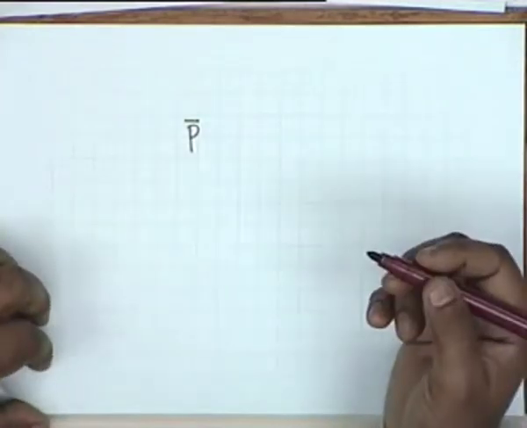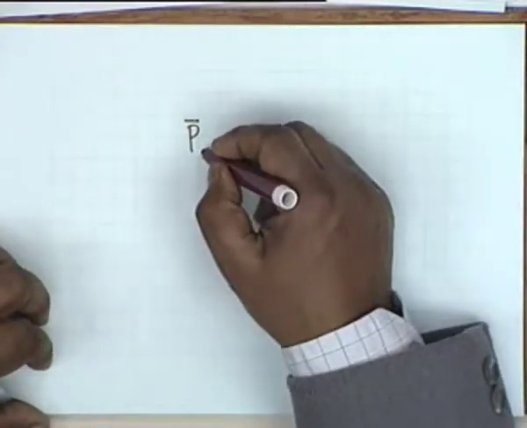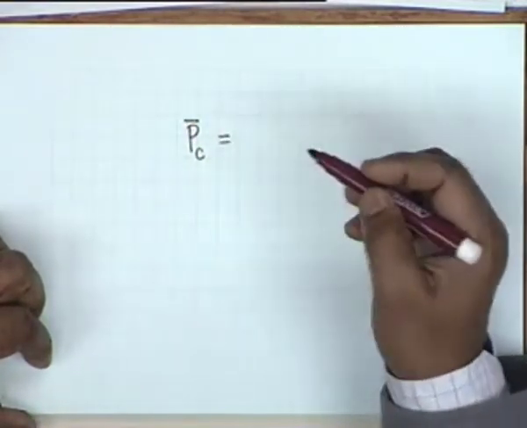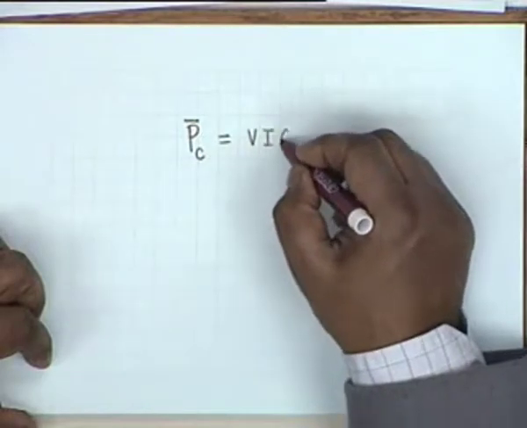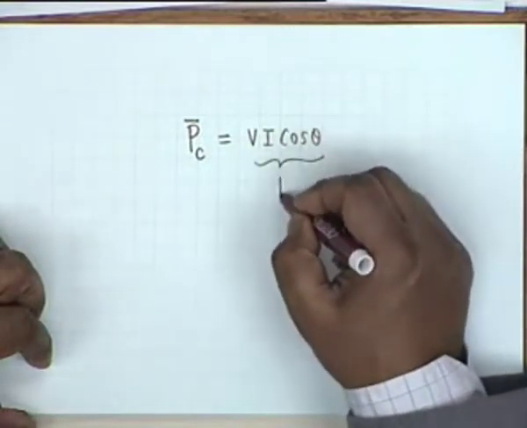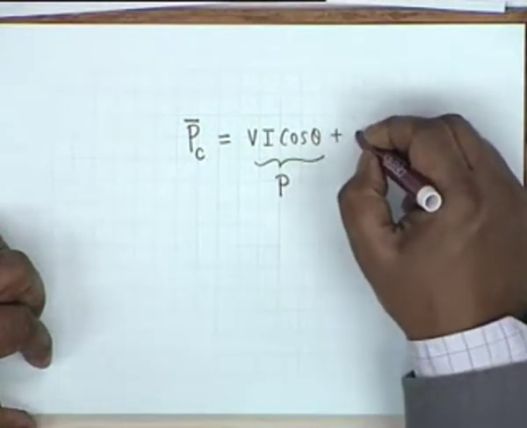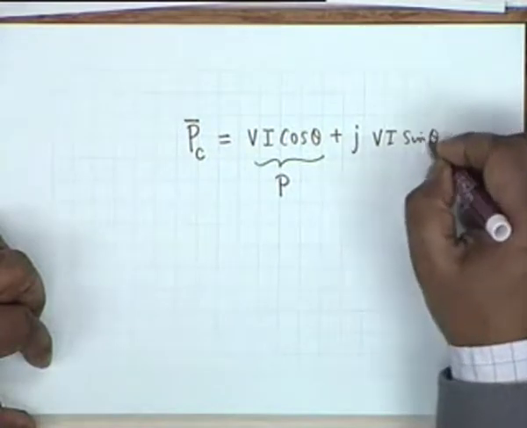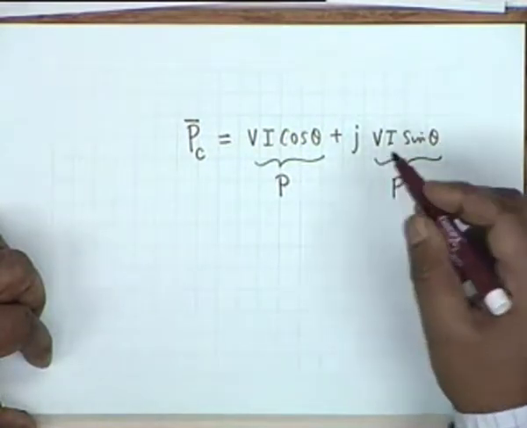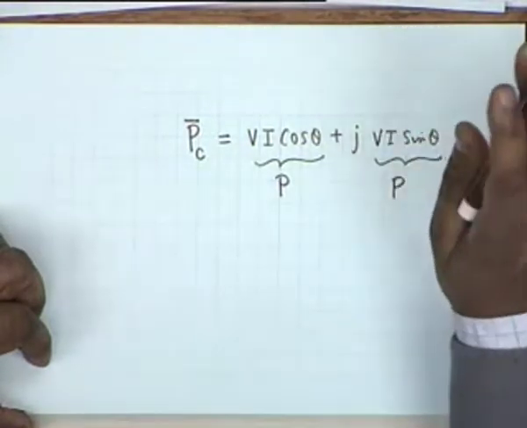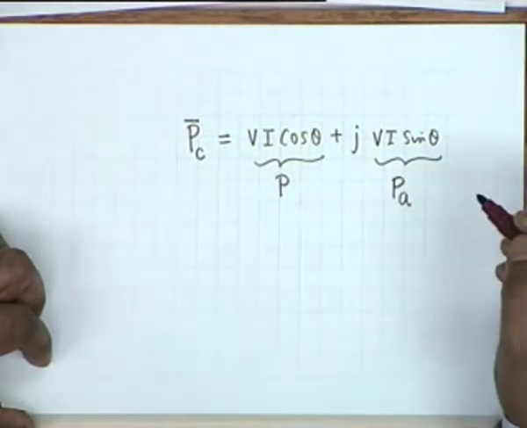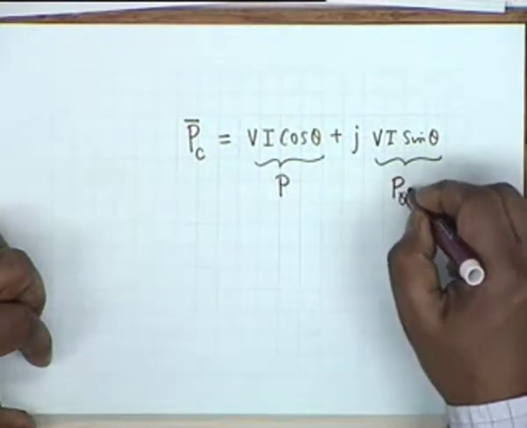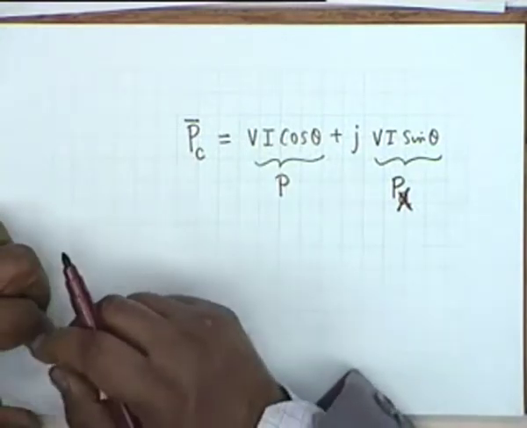Let's call this PC, complex power. It's a phasor, and its real part is, we shall reserve the symbol capital P for this, plus j VI sine theta, and this power, as you know, its unit is var, but it's also called reactive power. I think that is better. Let's call this the reactive power, PX.